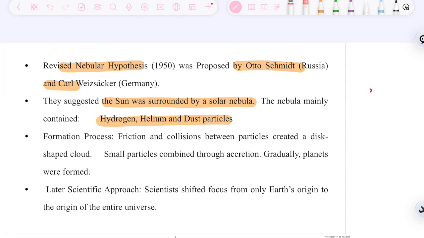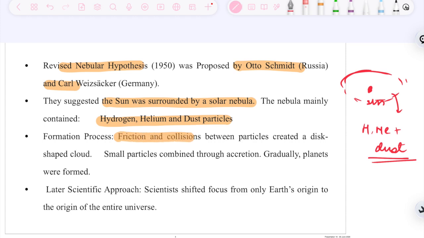So what is this suggesting? That there is this sun and there is this surrounding solar nebula. Nebula is a cloud of gas and dust. When dust and gas come together, they form what is called a planet. This solar nebula has hydrogen, helium and dust. But how did this lead to the formation of planets or Earth? It states that friction and collision between particles created a disc-shaped cloud. Small particles combined through accretion, and gradually planets were formed.